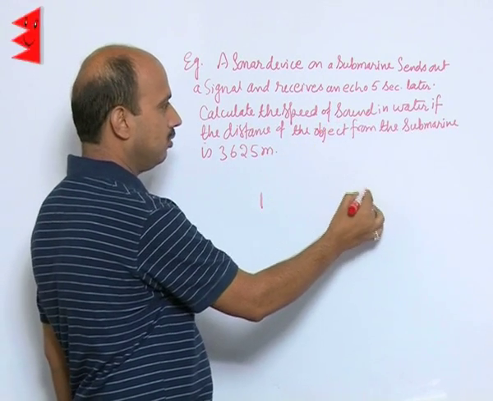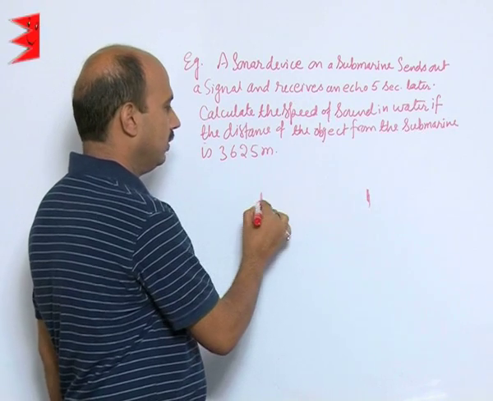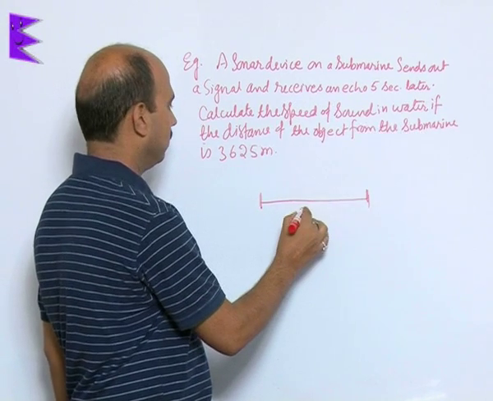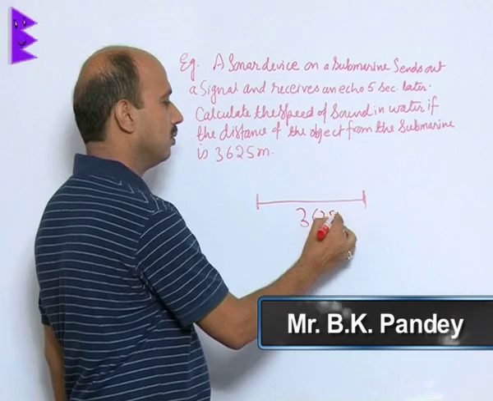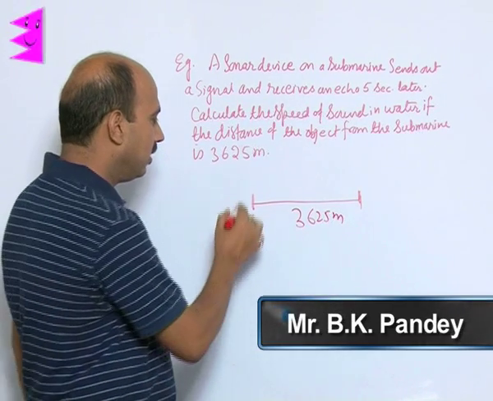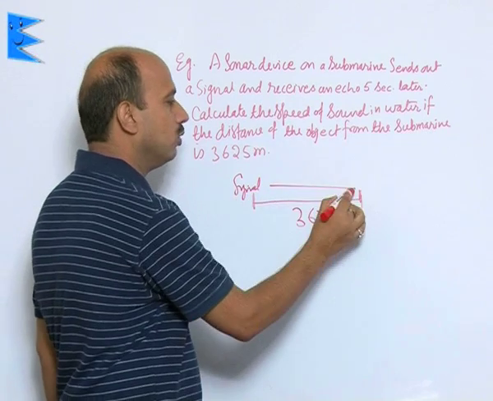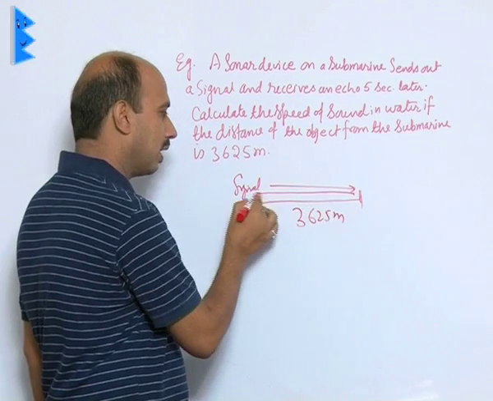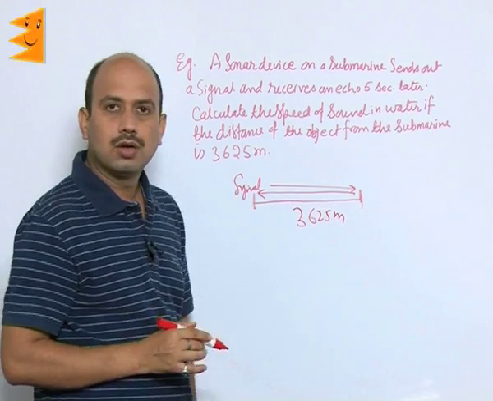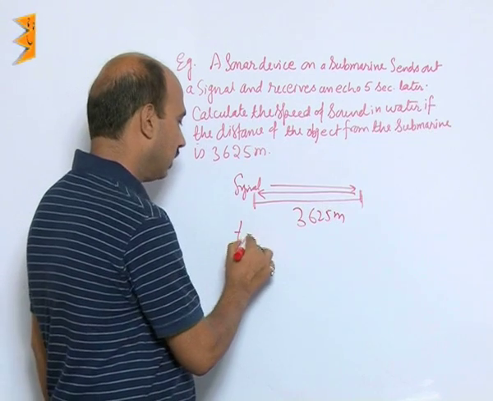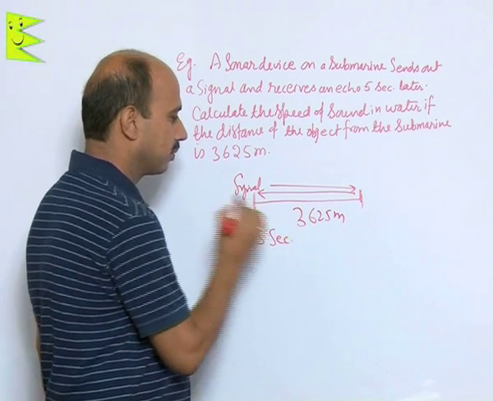So, this is the point which is here available as 3625 meter. So, when signal is sent from here, it goes to this side, strikes and comes here. Total time for this is 5 seconds.